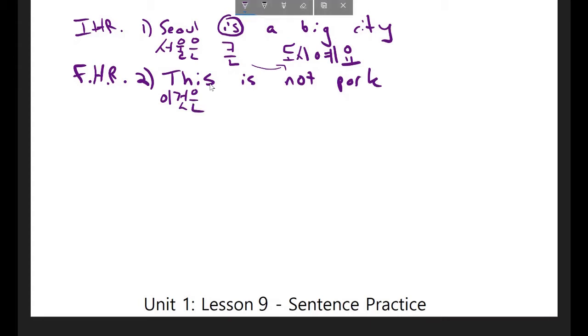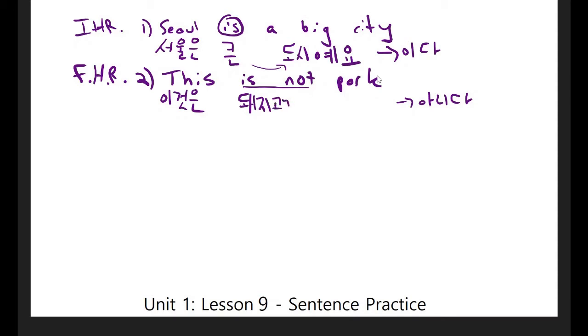Now, I want to say that it's not something. In this first sentence, I indicated that it is something using the word 이다. However, in this sentence, because I'm saying that it's not something, I want to use the word 아니다. 아니다. So I'm going to see that as the final word in this sentence. But let's first indicate what this thing is not by using the word for pork. 돼지, 돼지 means pig, and 고기 means meat. So 돼지고기 simply means pig meat, or in English we would translate that to pork.